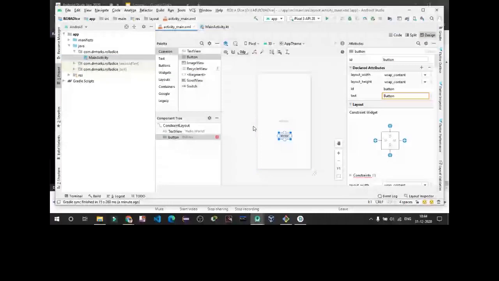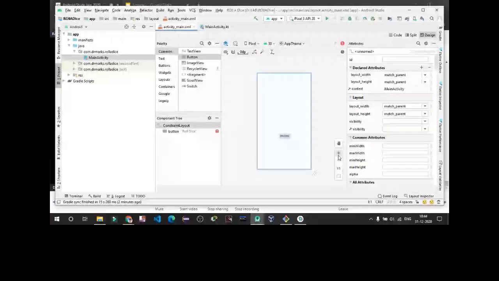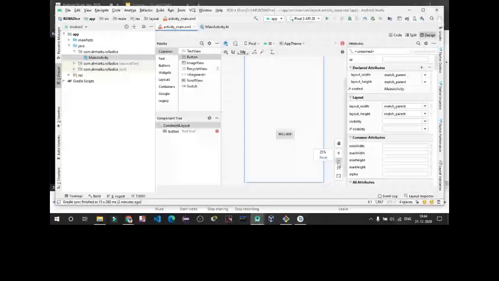Click on this Hello World, delete this, rename. Now you can see the name has changed from button to roll dice.